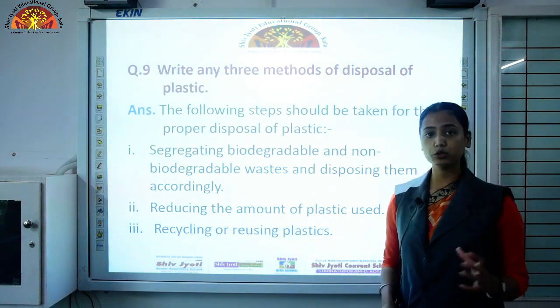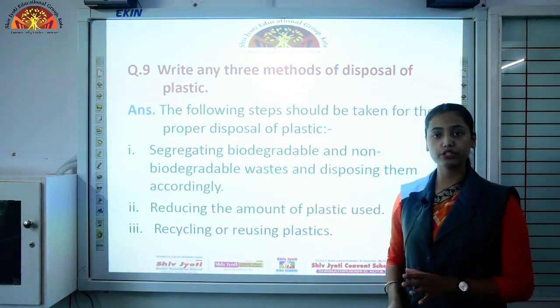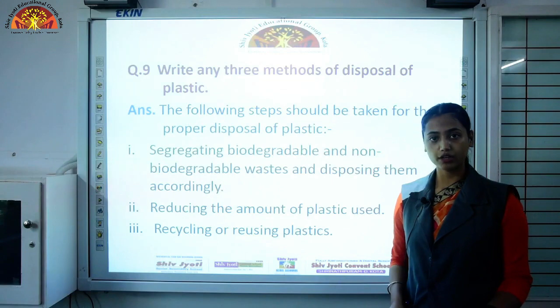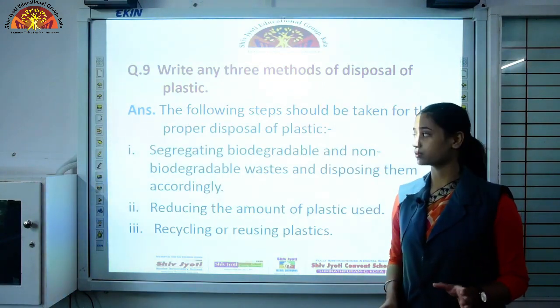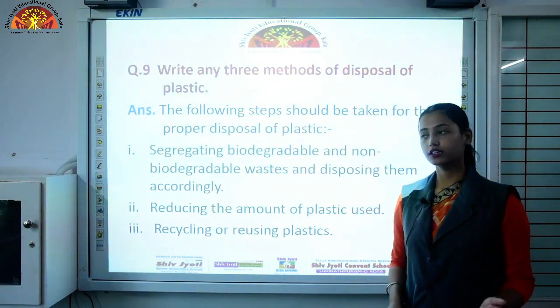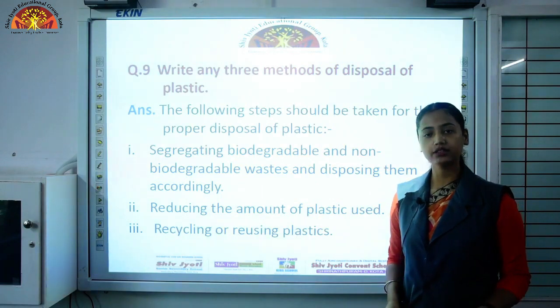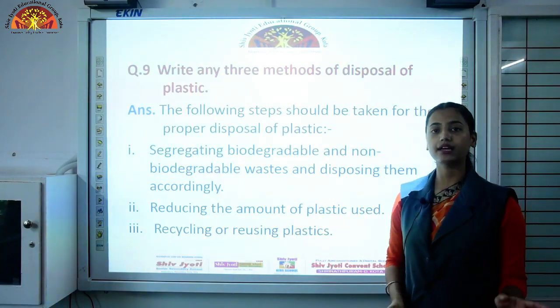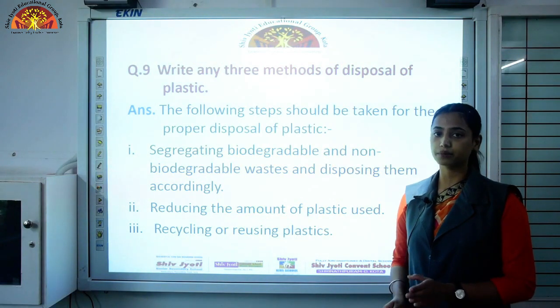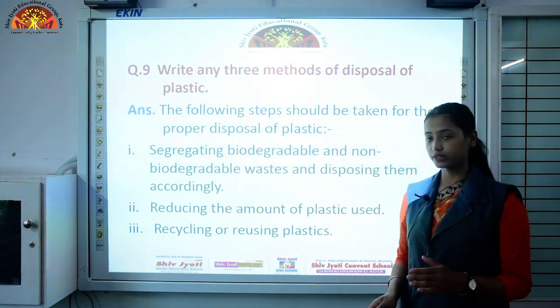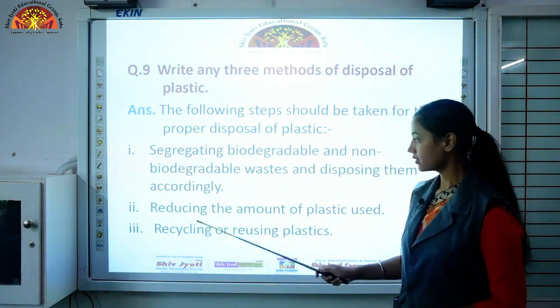Like you have seen the blue dustbin and green dustbin, in which we dispose of the waste accordingly. The substances which are biodegradable, like the waste which comes from our kitchen, go into the green dustbin, and the non-biodegradable waste like plastic bottles go into the blue dustbin.